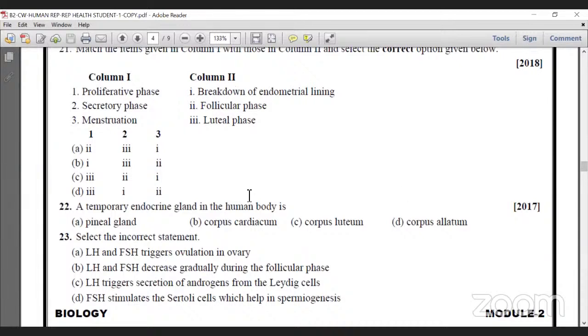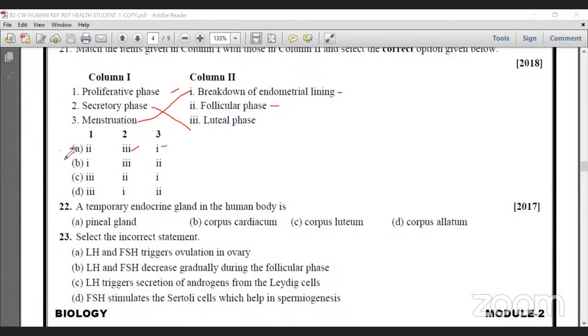Question number 21. Proliferative phase, secretory phase, menstrual phase. These are the stages of the menstrual cycle. In the proliferative phase, follicular formation occurs. In the secretory phase, that is the luteal phase, begins, and in the menstrual phase, there is breakdown of the endometrial lining. Because of that, mucus and blood will come. So for this, in option A, 1, 2 is correct, 2, 3 is also correct, 3, 1 is correct.